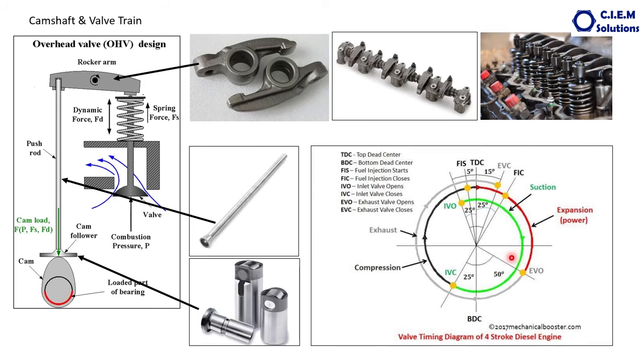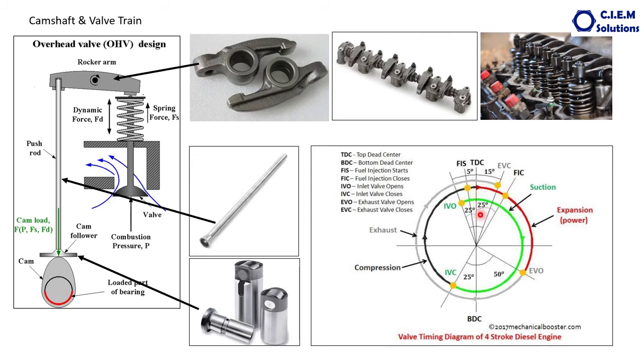As per the theory, our understanding is that the inlet valve opens during the suction stroke, that is when the piston travels from TDC to BDC, which is one stroke, half revolution of the crankshaft, that is 180 degrees.